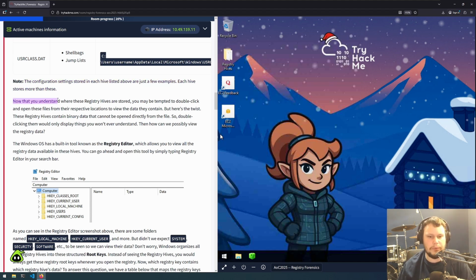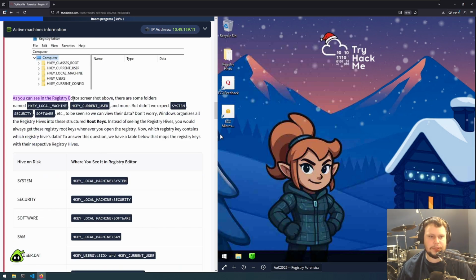Now that you know where these registry hives are stored, you may be tempted to double-click and open these files from their respective locations to view the data that they contain. But here's the twist. These registry hives contain binary data that cannot be opened directly from the file, so double-clicking them would only display things you won't ever understand. Then how can we possibly view the registry data? Windows OS has a built-in tool known as the Registry Editor, which allows you to view all the registry data available in these hives. You can go ahead and open this tool by simply typing Registry Editor in your search bar.